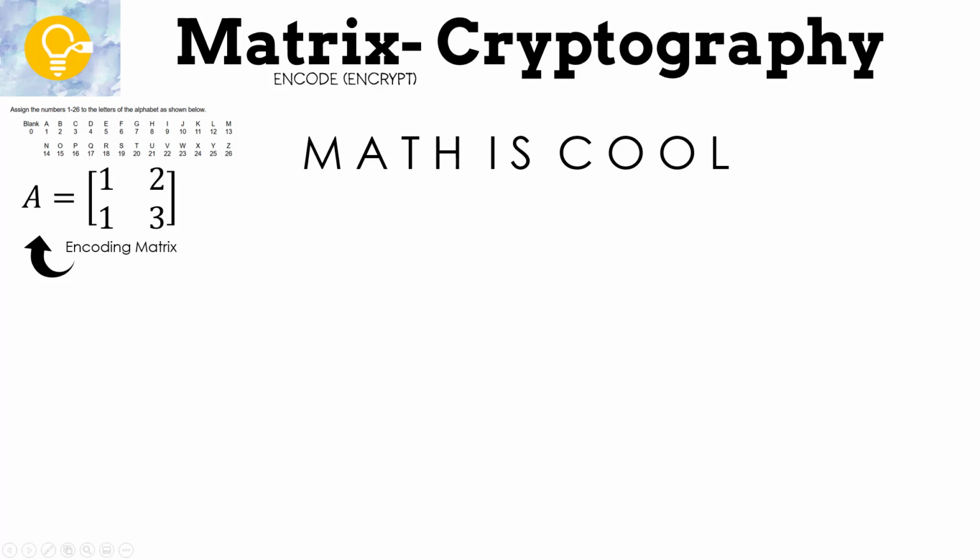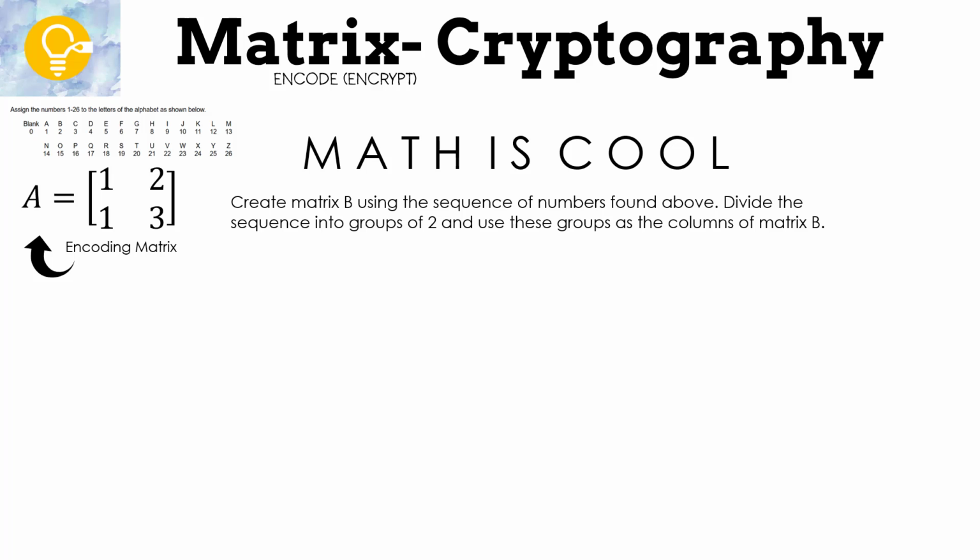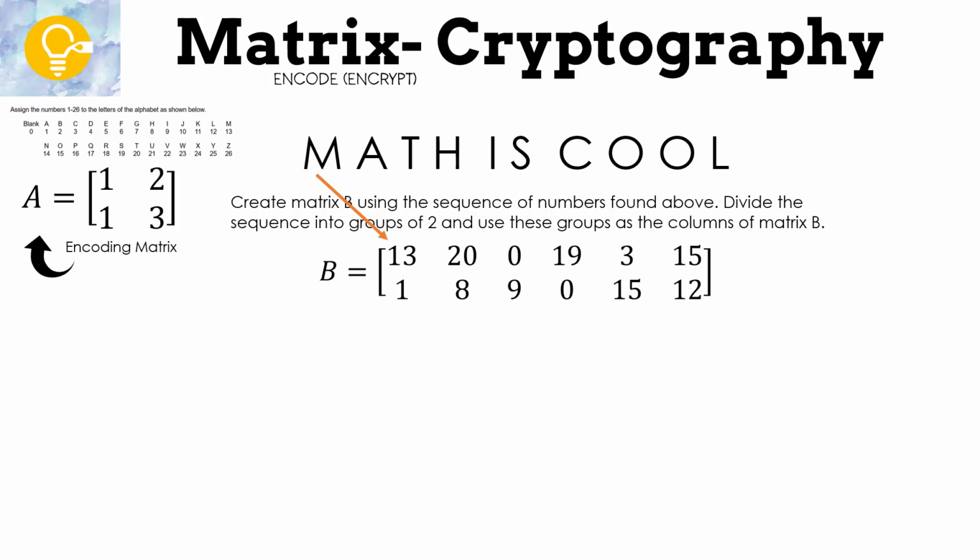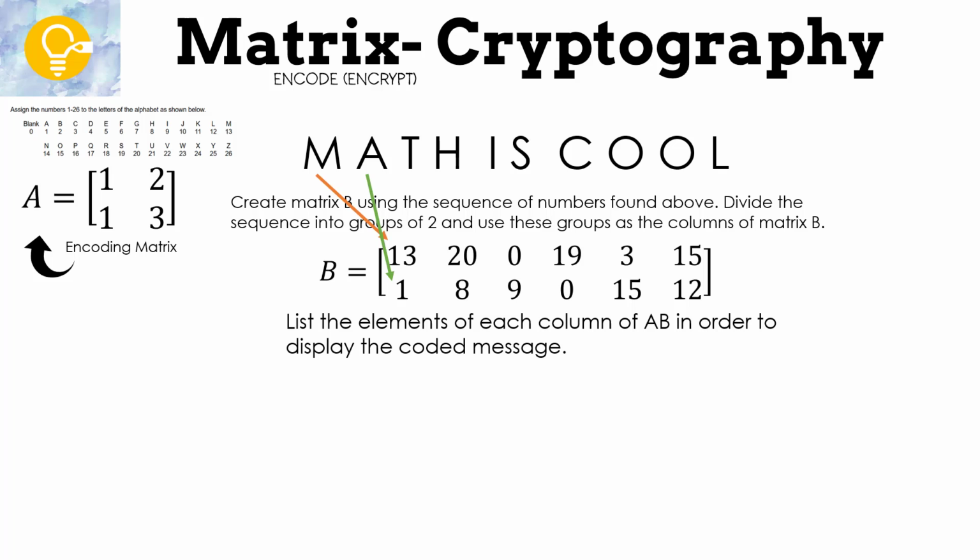Let's see how you did. First, we need to create matrix B using the sequence of numbers found above. Divide the sequence into groups of 2 and use these groups as the columns of matrix B. Remember, the first letter, M, is 13, and that goes first, and then right underneath it is the second letter, A. And then we have 20 on top, 8 on the bottom, that's T, H, and so on. List the elements of each column of AB in order to display the coded message.